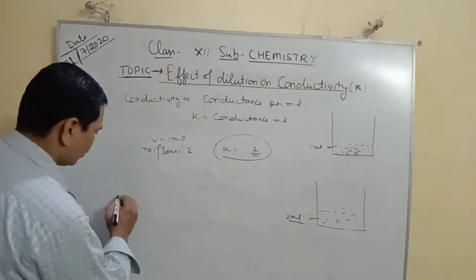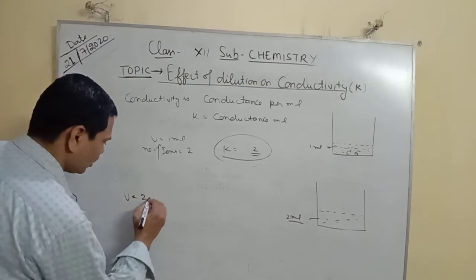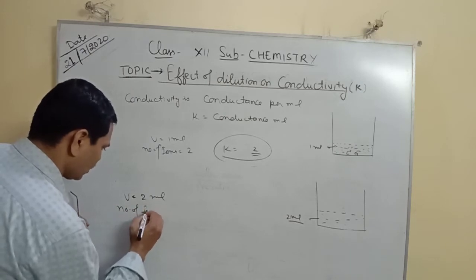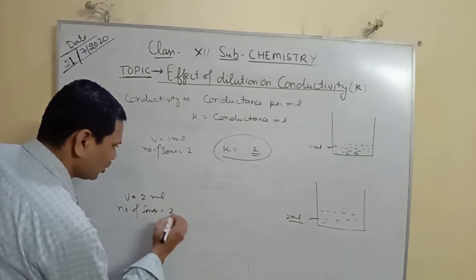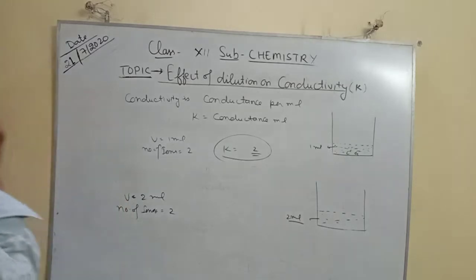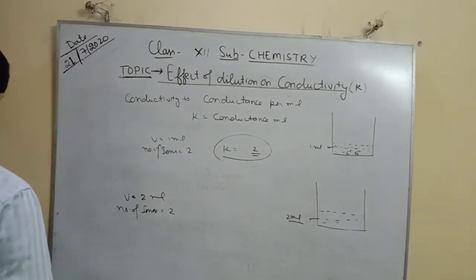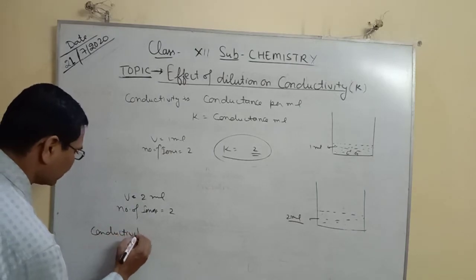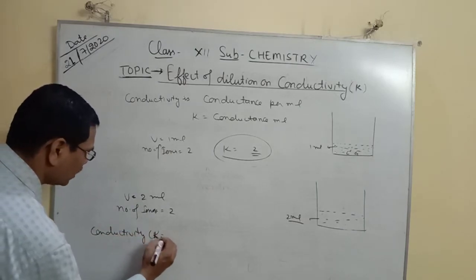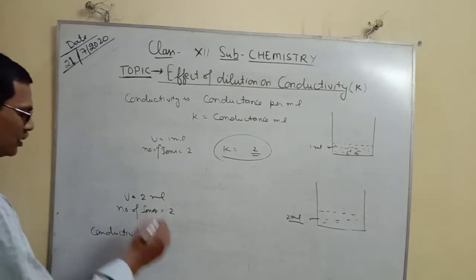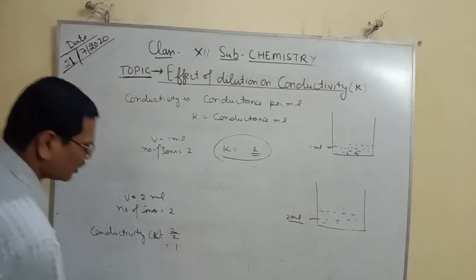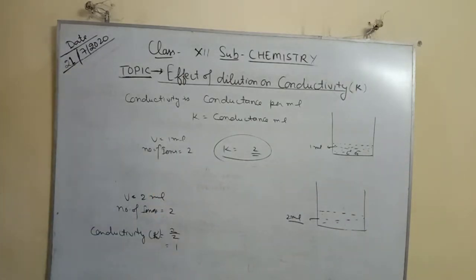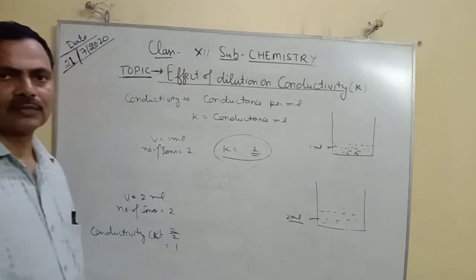So the new volume is 2 ml and the number of ions is again 2. That's why conductivity, kappa, will be 2 upon 2, that is 1. So on addition of the water, conductivity decreases.